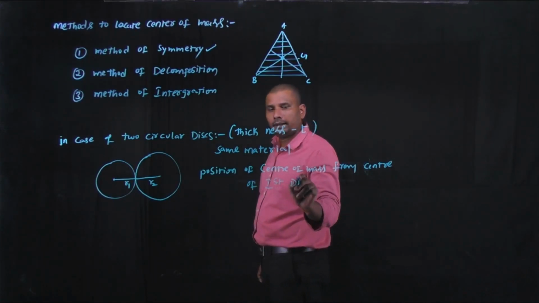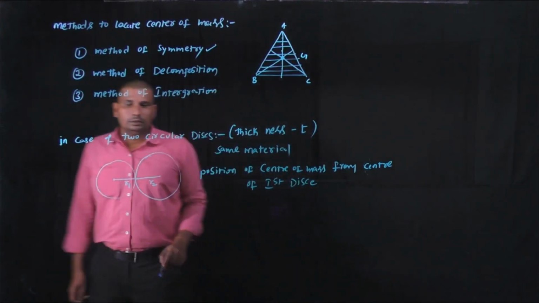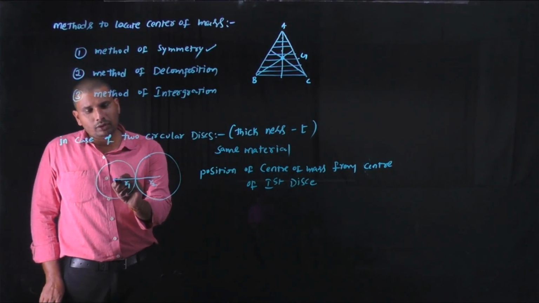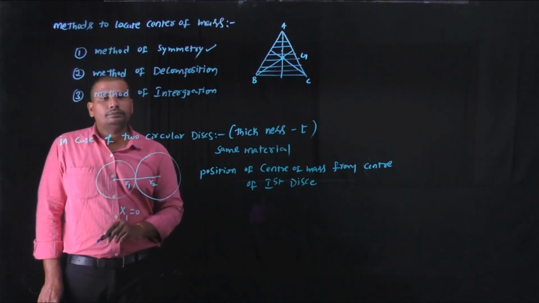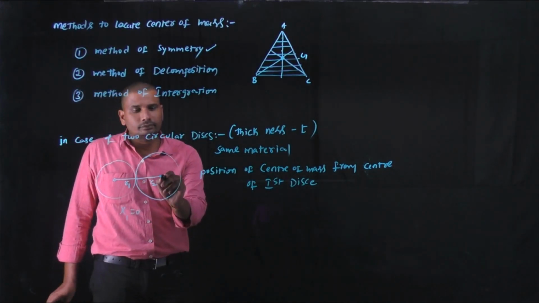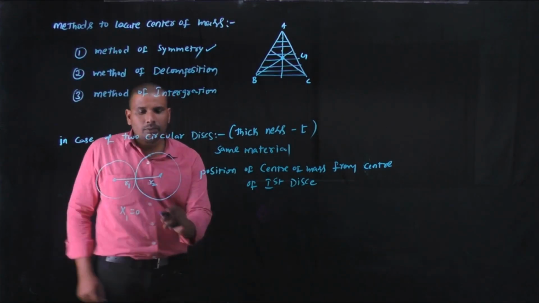Here the center of mass of the first disc is here only, that's why x1 is equal to 0, and the center of mass of the second disc is here. From the center of the first disc, it is at a distance of r1 plus r2.